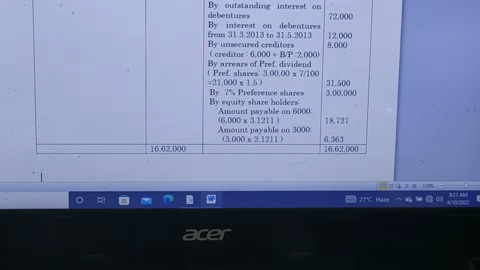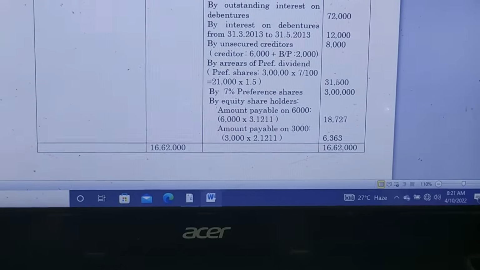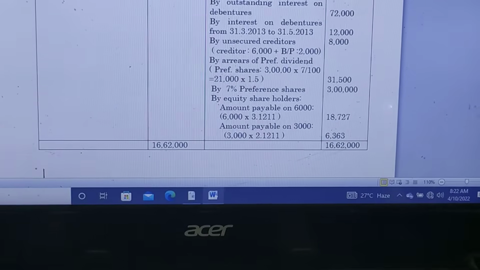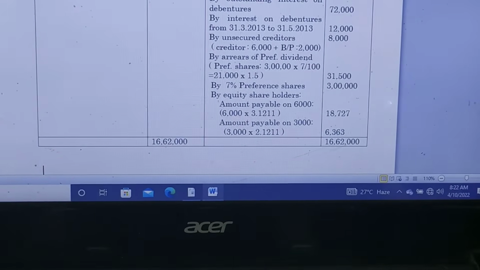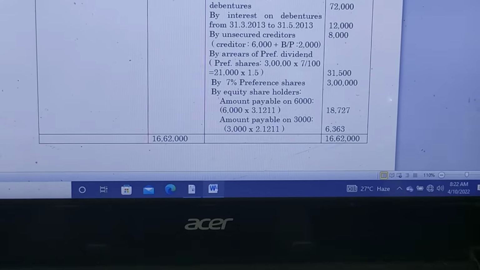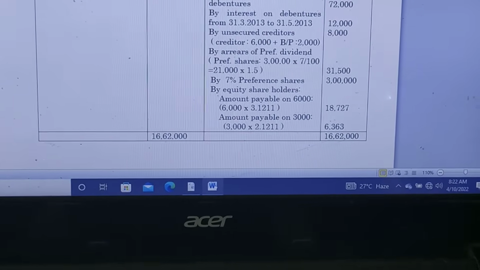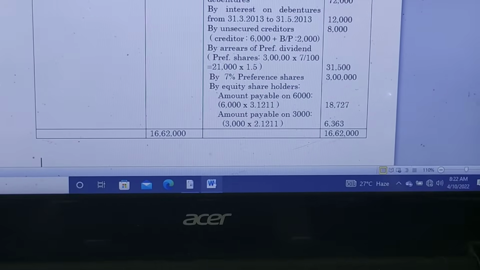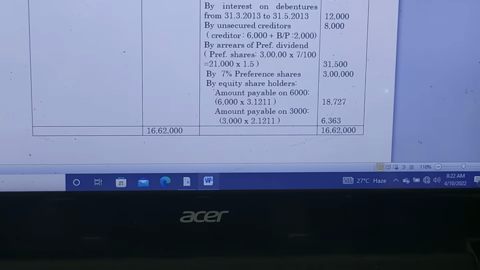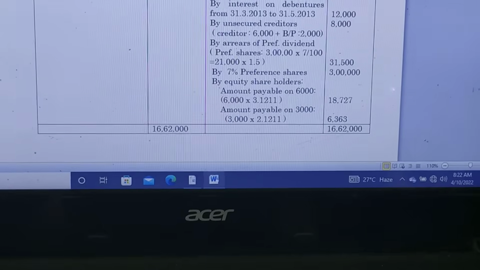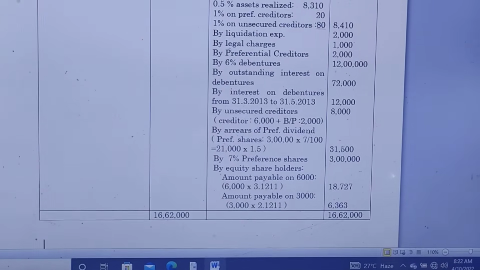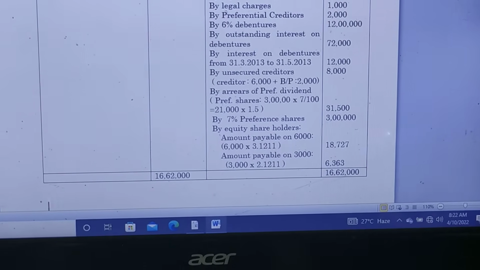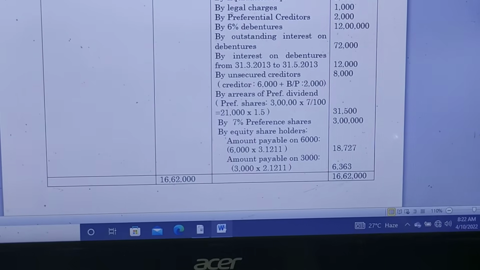And we have to mention by equity shareholders, the amount payable to the 6,000 category of equity shareholders. These things we have already found. 6,000 multiplied by 3.1211, we get 18,727, and the amount payable to the 3,000 category equity shareholders, 3,000 multiplied by 2.1211, we get 6,363. There is no difference in this account, that is why the account has been closed. So no difference value in this ledger, so the account has been closed. That's all.